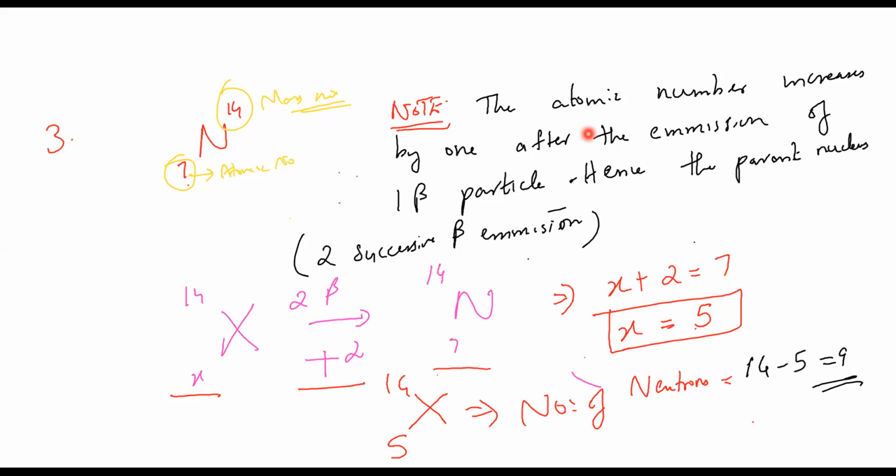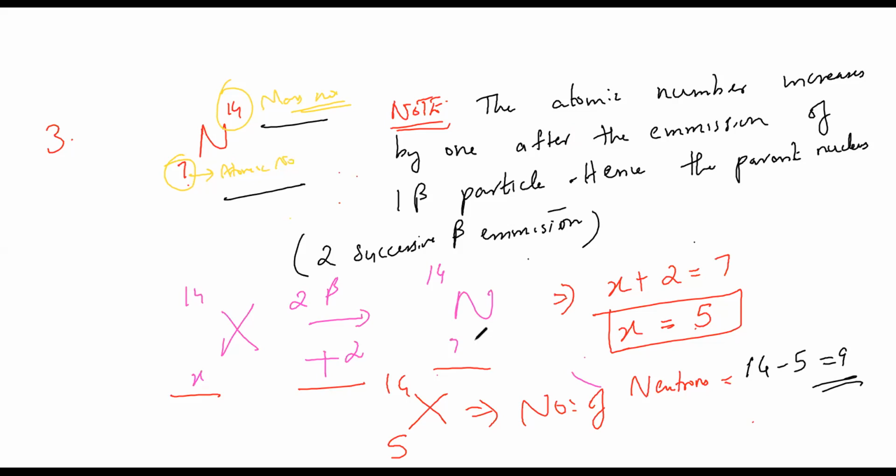Done. Is there anyone left to write till now? Please understand this thing, which is atomic number, which is mass number. Then write down this thing, the atomic number increases by 1 after the emission of 1 beta particle. Here they have given 2 successive beta emissions. That's why I added plus 2 here. Atomic number increased by 2. So x plus 2 is equal to what?